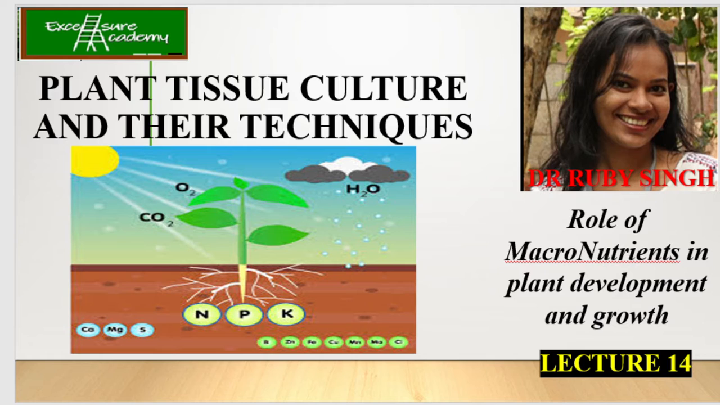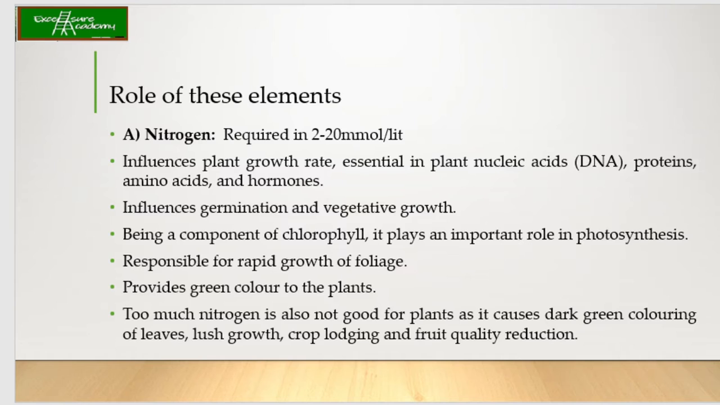So, first one is nitrogen. We all know that nitrogen is very important because it is one of the macronutrients, like NPK we say. N is your nitrogen, then phosphorus and potassium. So these three elements are really very important for the growth and development of plants. So nitrogen is required in 2 to 20 millimole per liter quantity.